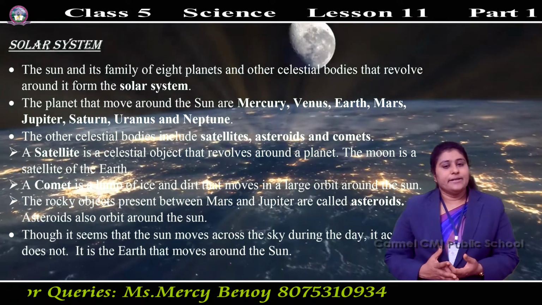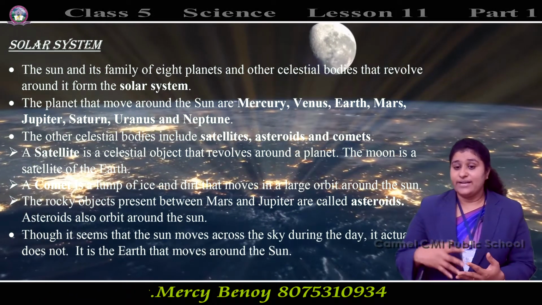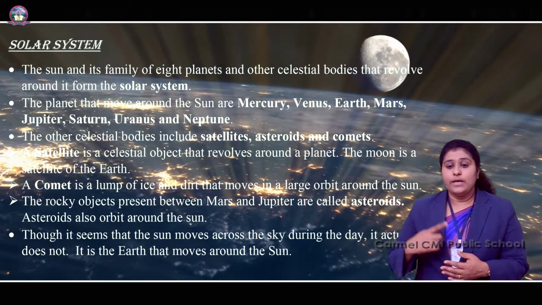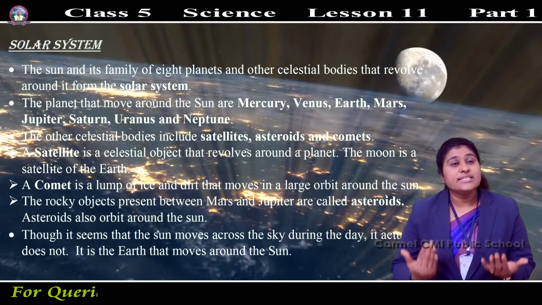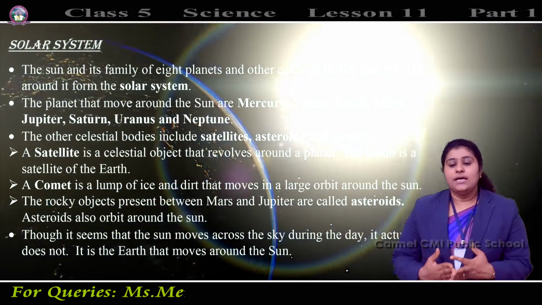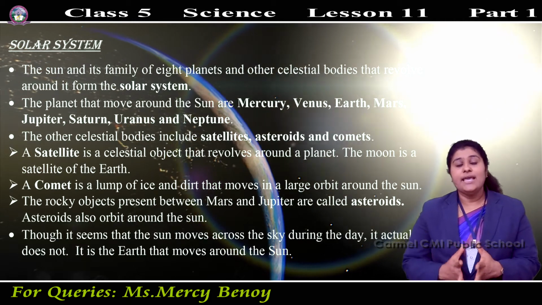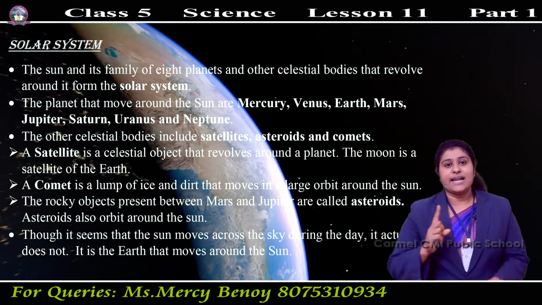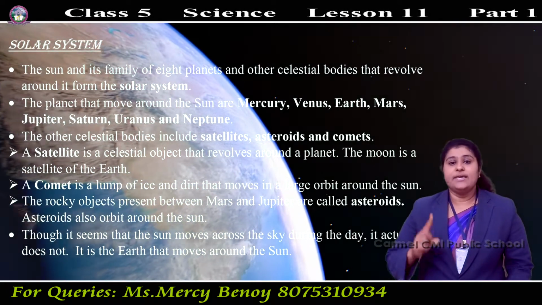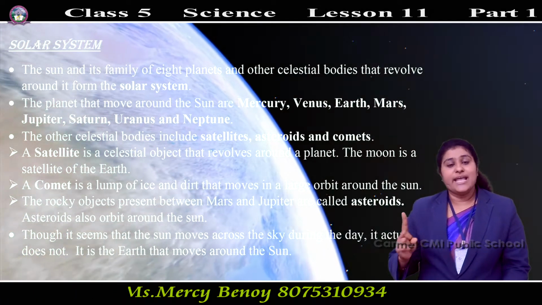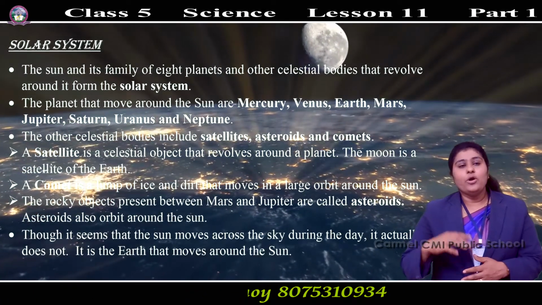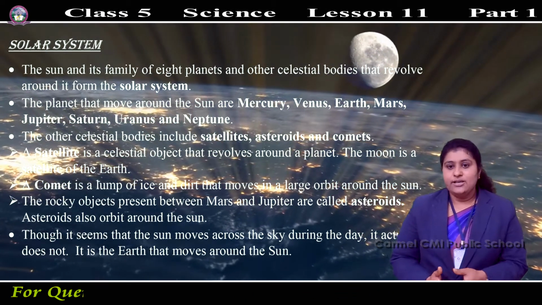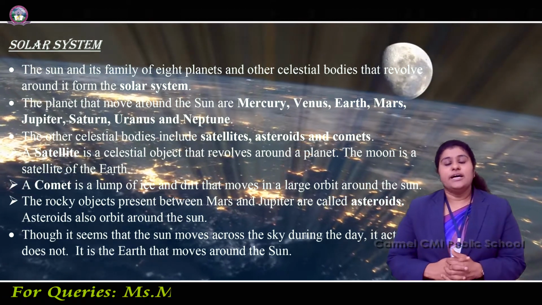What is a satellite? A satellite is a celestial object. What is a celestial object? A natural object which is located outside the Earth's atmosphere. A satellite is a celestial object that revolves around a planet. Each and every planet has its own satellites. There are natural satellites and artificial satellites. The moon is the natural satellite of the earth.